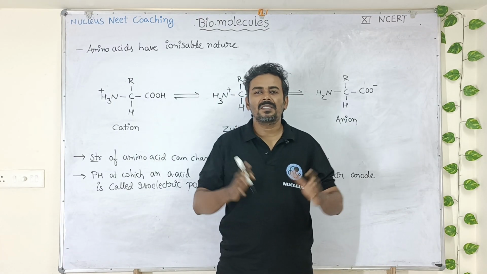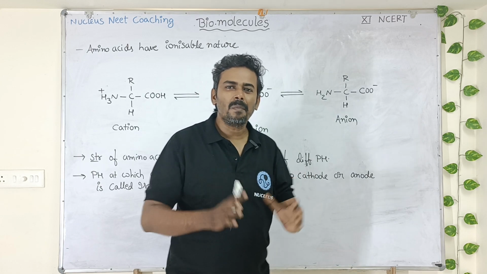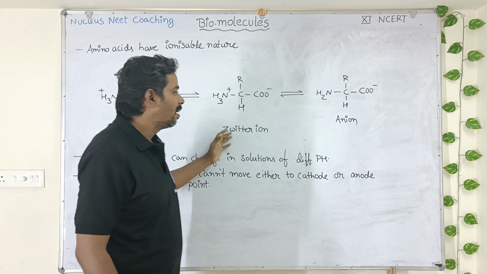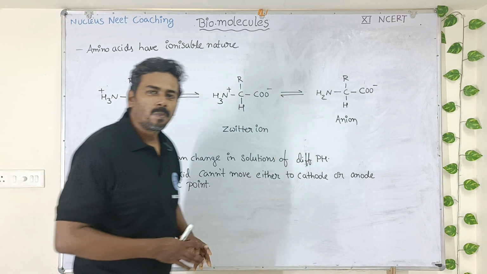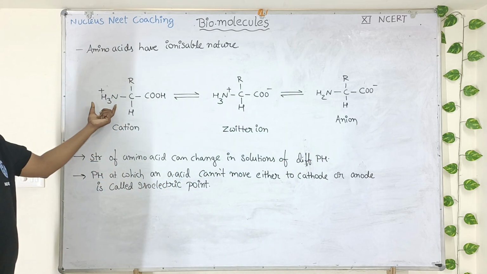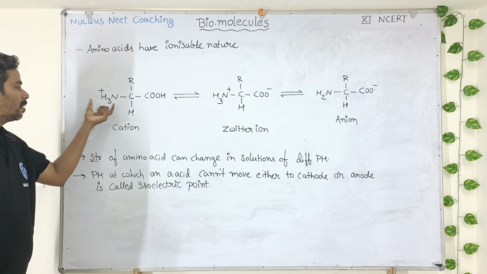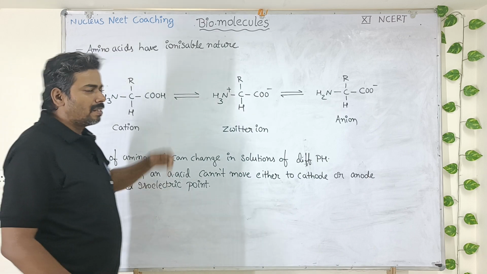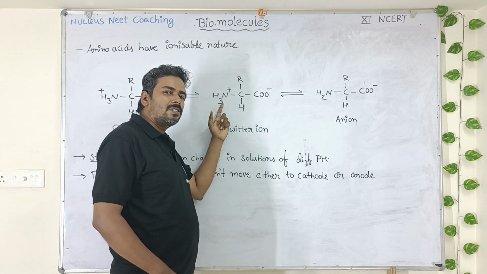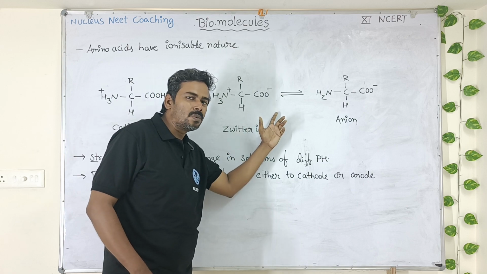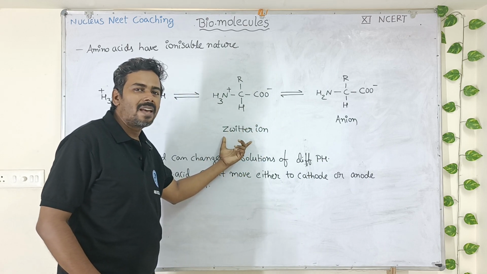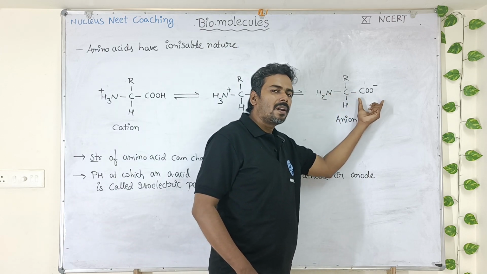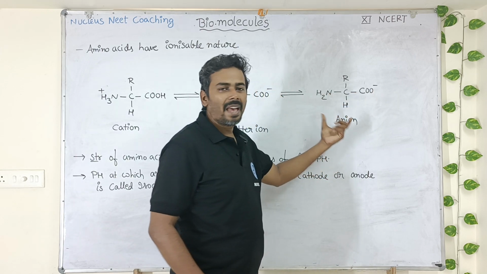Students, now let us see another interesting property of amino acids. The same amino acid can behave as a cation, zwitterion and anion. And how it is possible, let's see. When an amino acid is having NH3, which is a basic group, then the entire amino acid will behave as a cation. When the same amino acid is having the basic NH3 group and acidic COO minus group, then the same amino acid will behave as your zwitterion. When amino acid has only one acidic group, then it will act as anion.